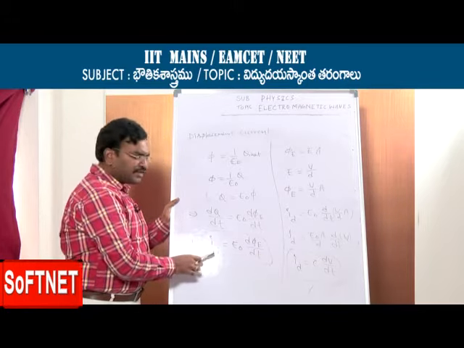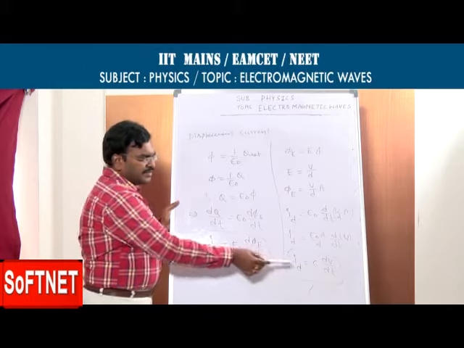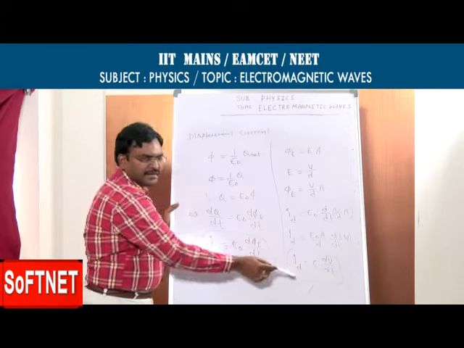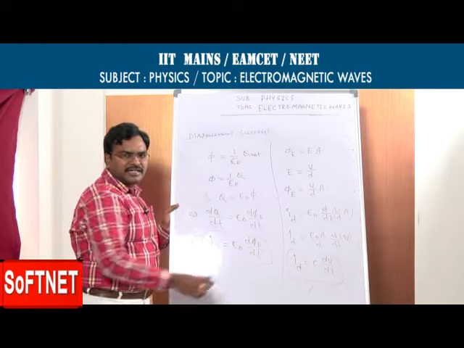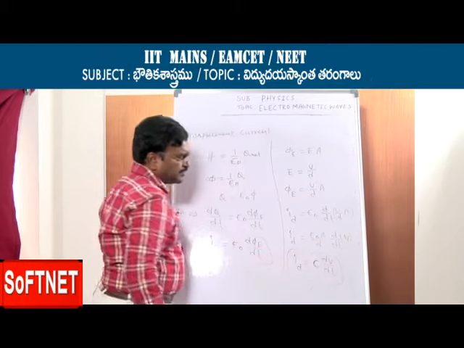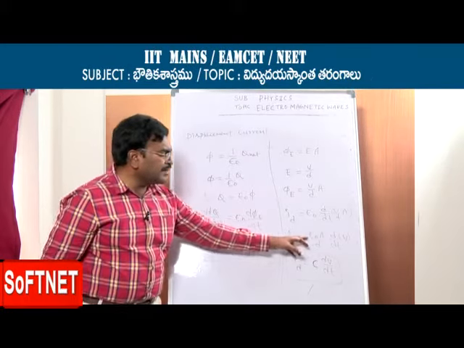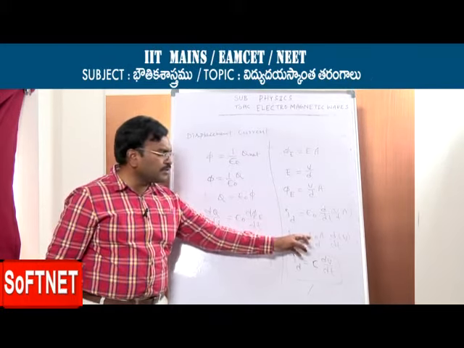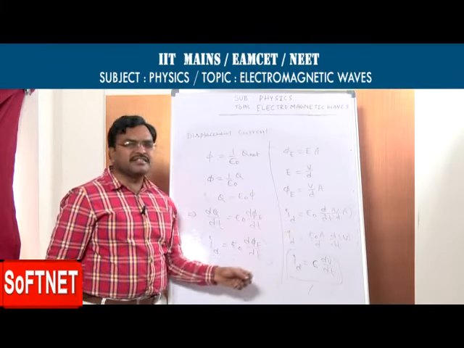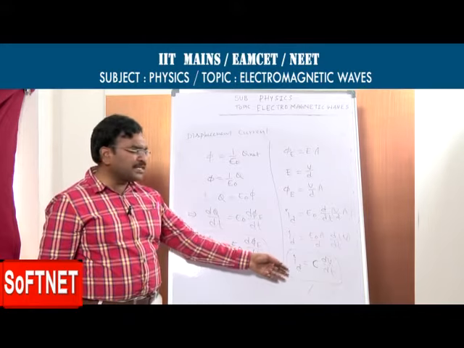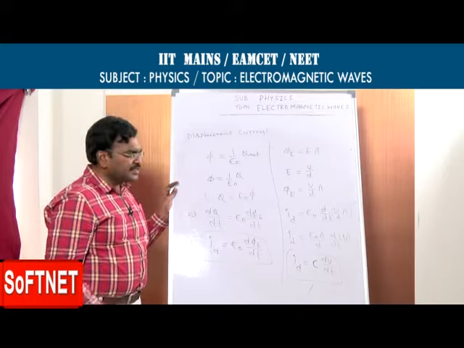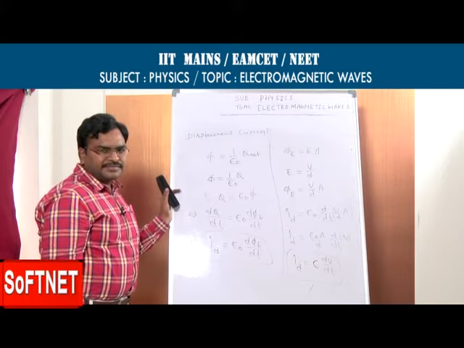This is the formula for displacement current in terms of flux, and this is the formula in terms of potential. Here potential changes with time. dV is the change in potential, dt is time, and C is the capacitance of a capacitor. How do we get C? Epsilon 0 is the permittivity of free space, A is the area of the plates, and D is the distance between the plates. So displacement current ID is equal to C into dV by dt.